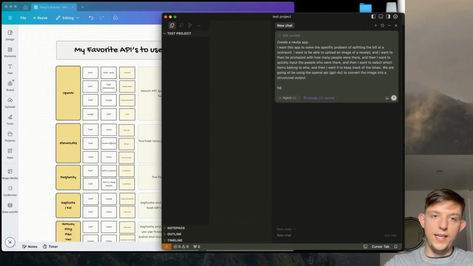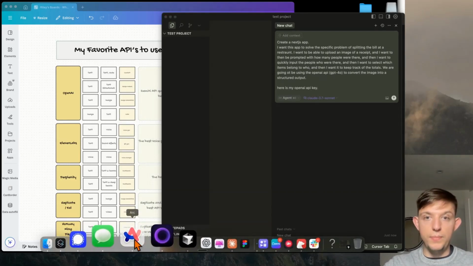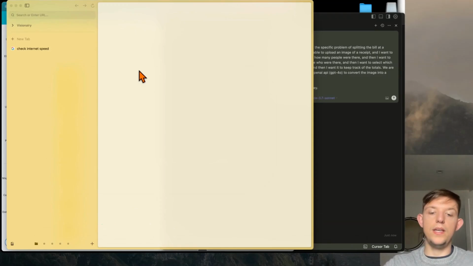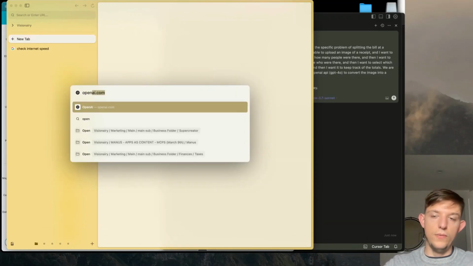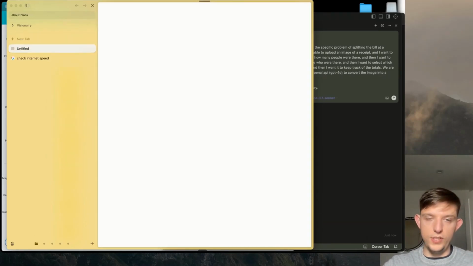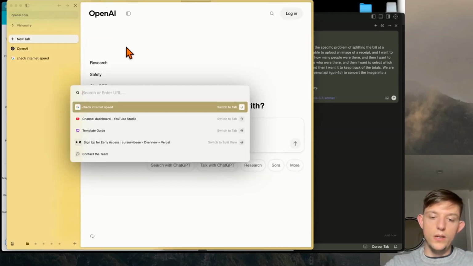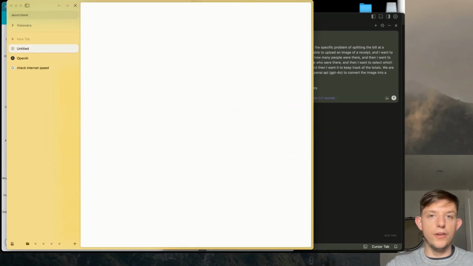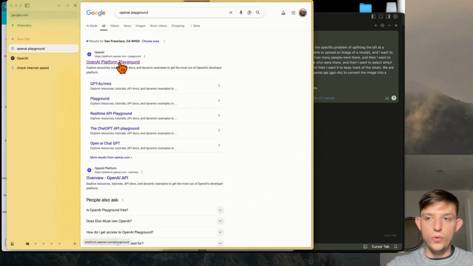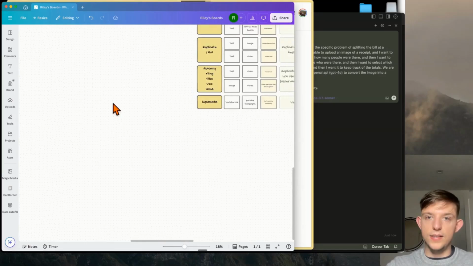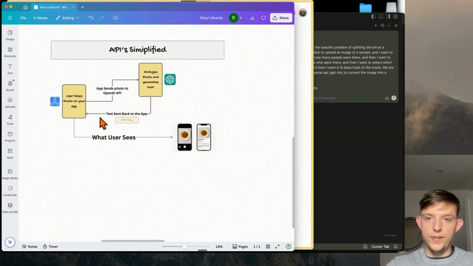And then I'm going to say, here is my OpenAI API key. I'm going to show you this, but always keep your OpenAI key completely secure. I'm going to create one and then I'm going to delete it after this video. So if you see my key, I'm going to delete it right after this video so it won't be available. Where we need to go is OpenAI Playground. This is where you're going to get your API key, which will allow you to use this. This gives you access to this. It will not work if you don't have an API key.